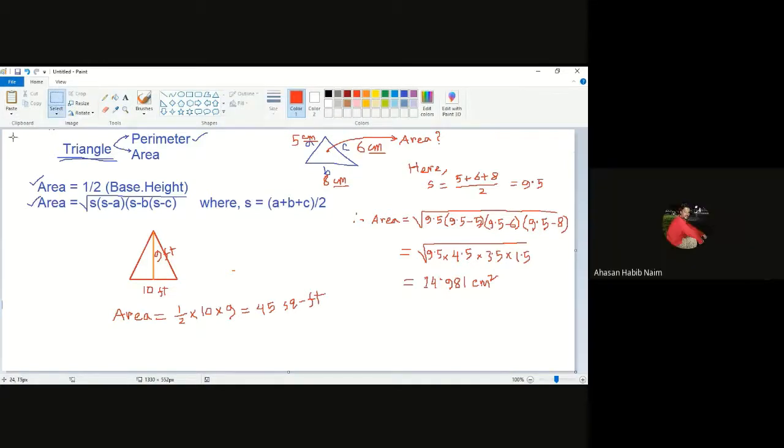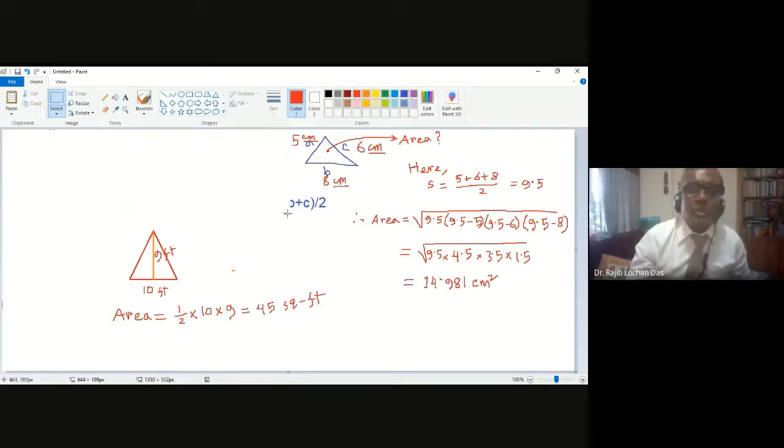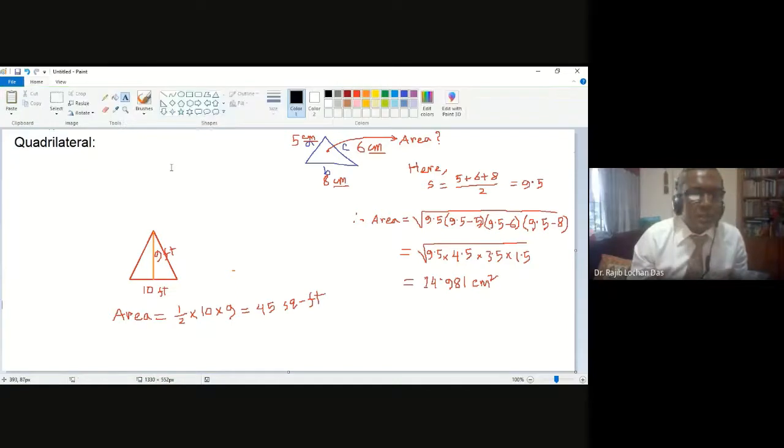So this is about triangle. Okay. Now let me move to another topic, that is the quadrilateral. So quadrilateral will have many different types. So I can write down the name, that is quadrilateral is one common name, but there may be different quadrilaterals. One is the square. Okay, base height all the same.